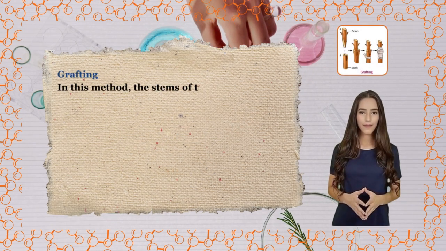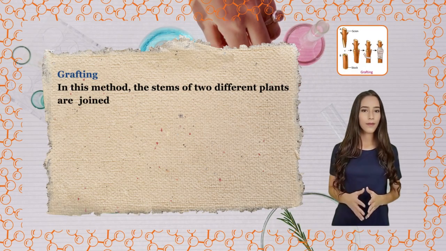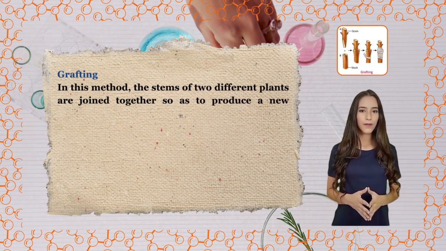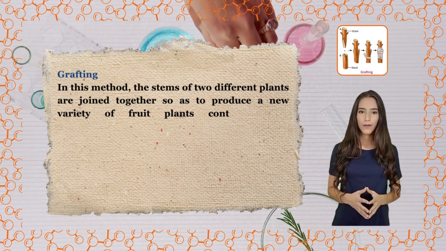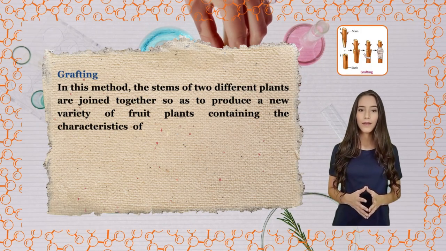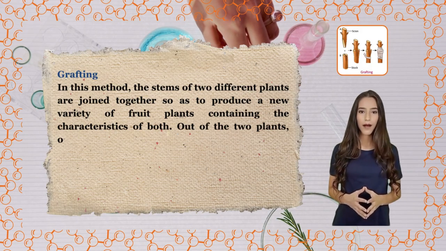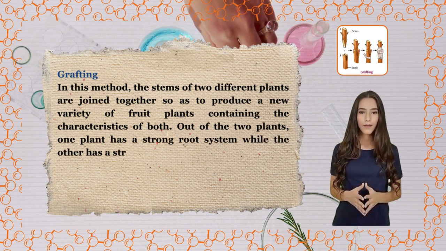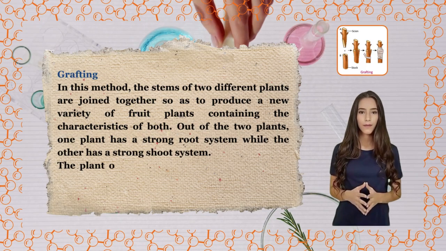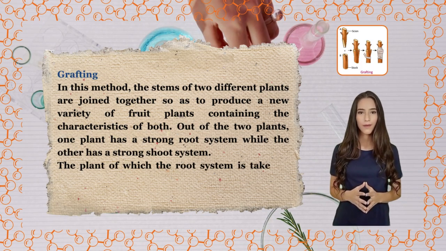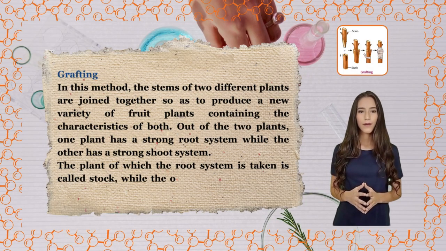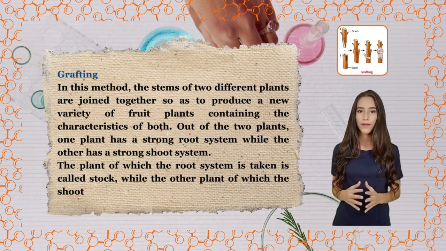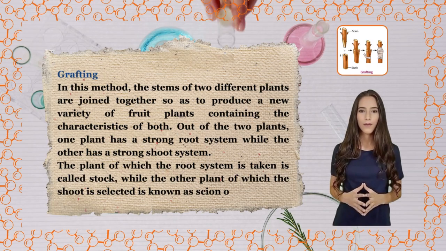Grafting. In this method, the stems of two different plants are joined together so as to produce a new variety of fruit plants containing the characteristics of both. Out of the two plants, one plant has a strong root system while the other has a strong shoot system. The plant of which the root system is taken is called stalk, while the other plant of which the shoot is selected is known as scion or graft.